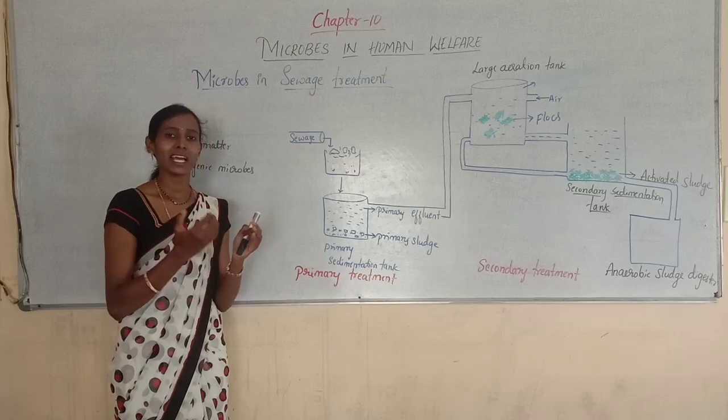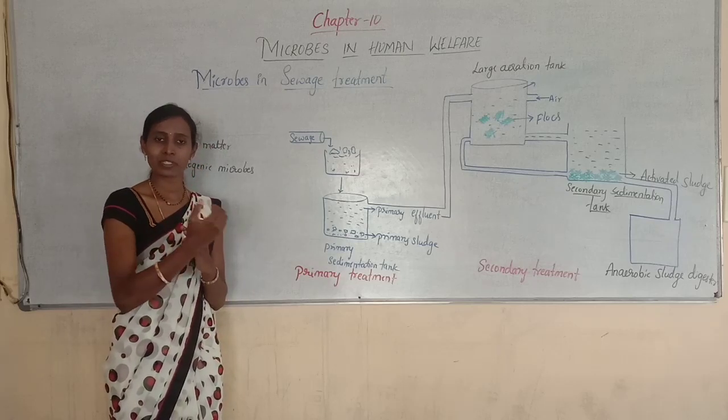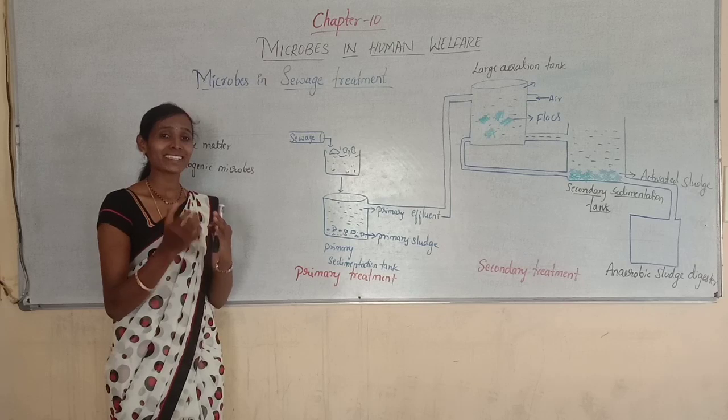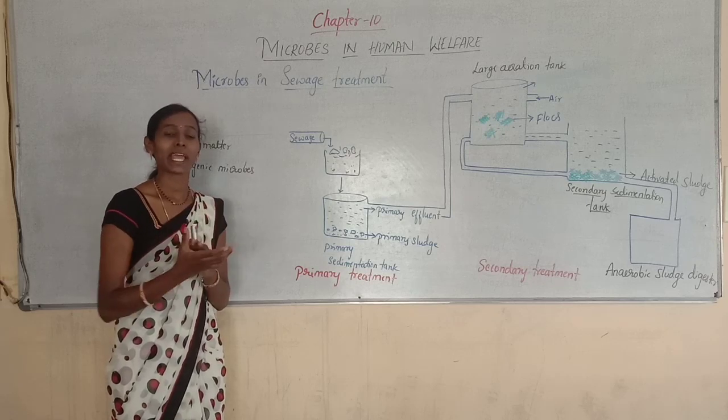Have you ever thought about where this sewage will be discharged daily? Every day a large quantity of sewage is released.